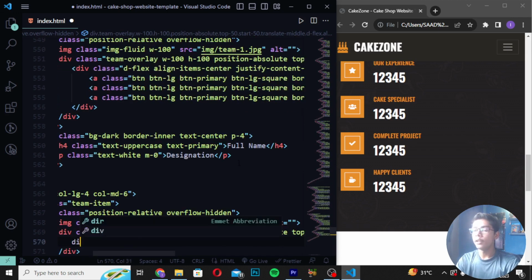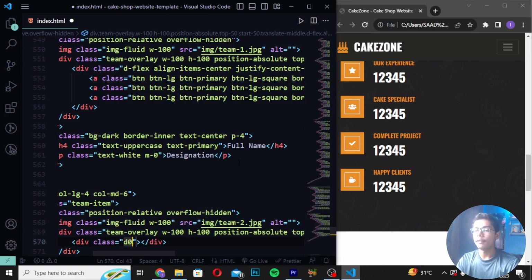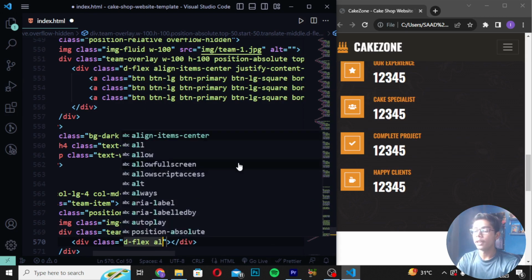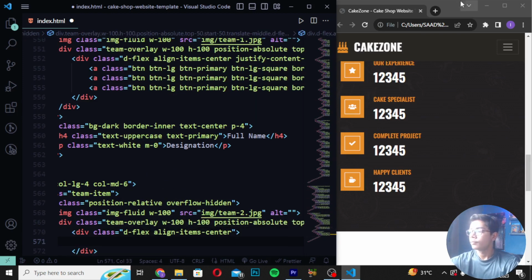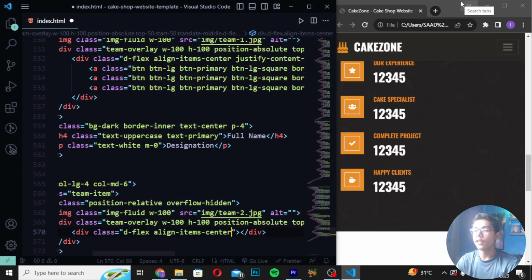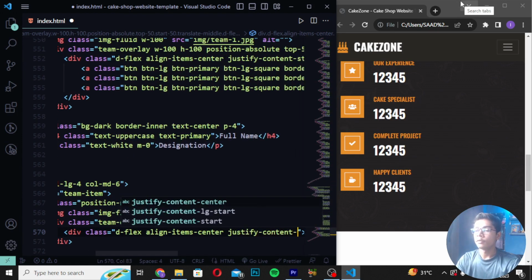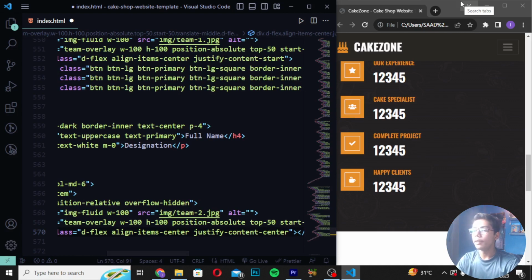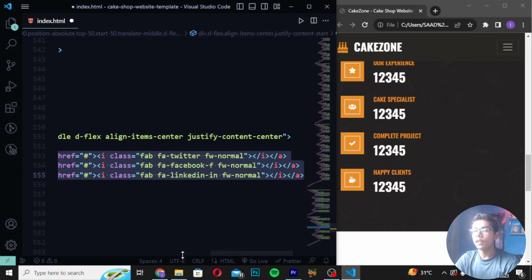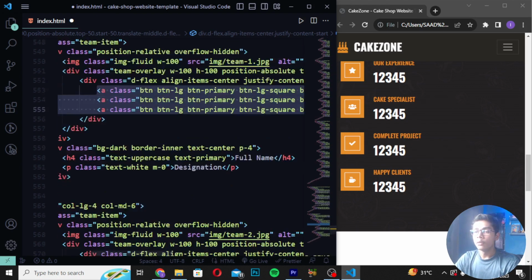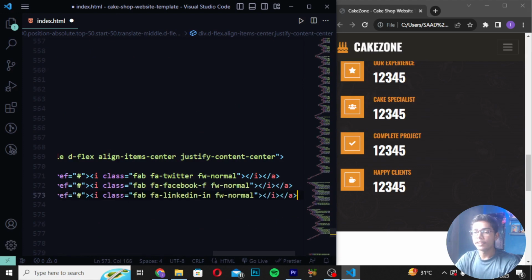Now you have to move down and write here div class d-flex, and I will be now just writing here a tag which should be like align-items-center. Then when you've written this thing, here you have to now move here, and then write justify-content-center like this, and then I will be moving down after this tag, and you have to now copy this A tag which we have written. Control C you have to do here. Then I will be now moving down, and then I will be pasting this stuff here. Save it,